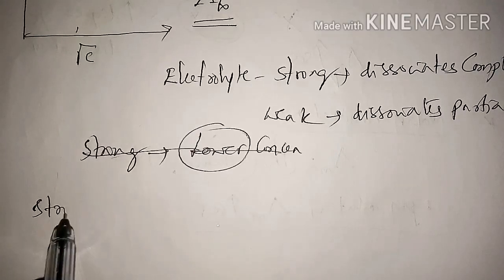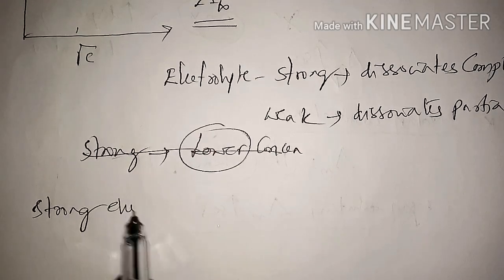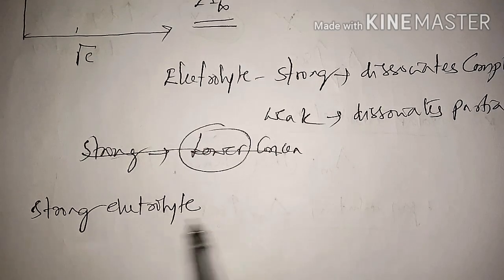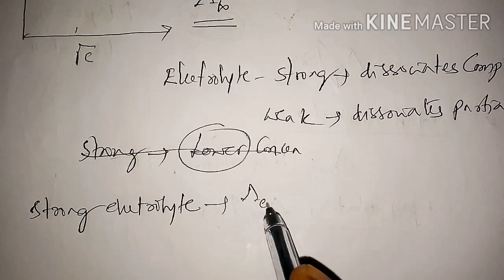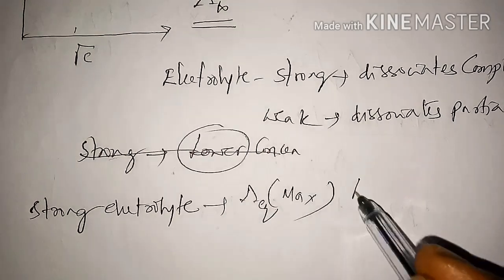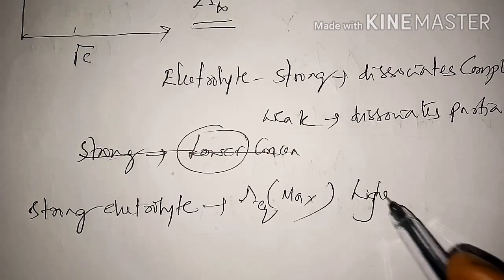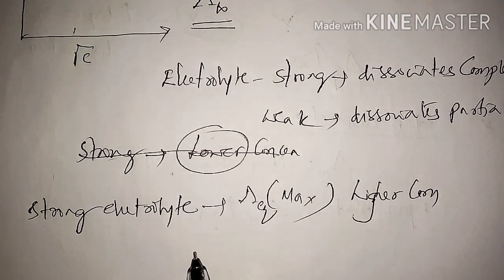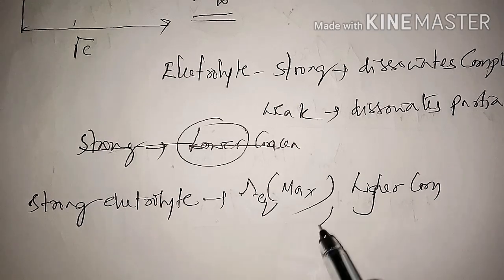A strong electrolyte reaches a maximum equivalent conductance at higher concentration, that is lower dilution.